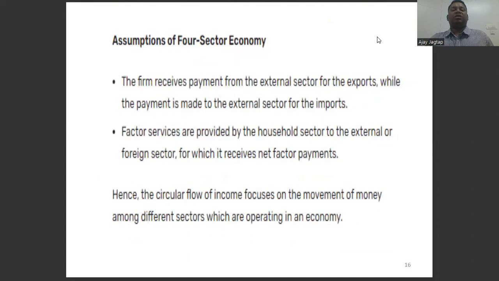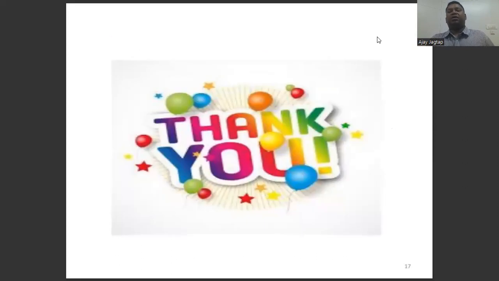Exceptions for the four sectors in the economy. The firms receive payments and export goods to the external sector, with payments made for imports of factors, services, and household goods. The circular flow in income is based on the movement of money among the different sectors of the economy. So there are four sectors in the circular flow of the economy.